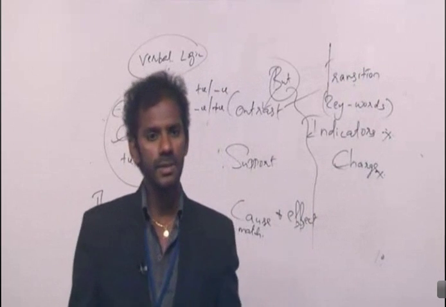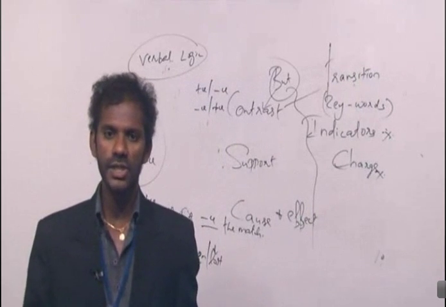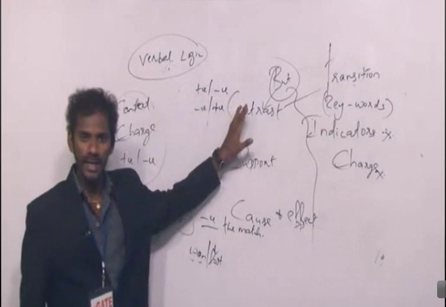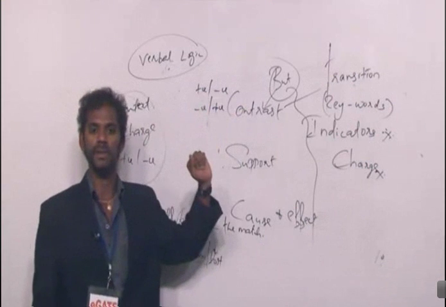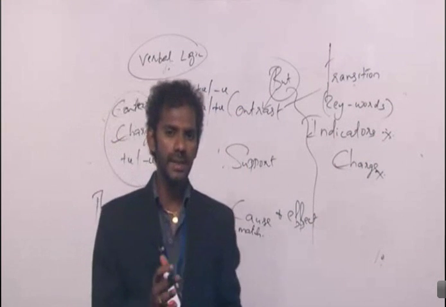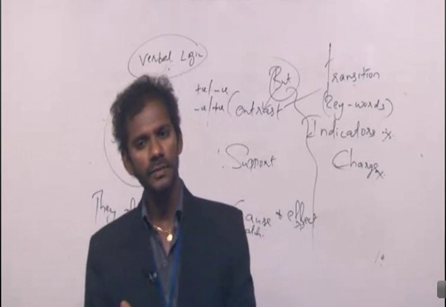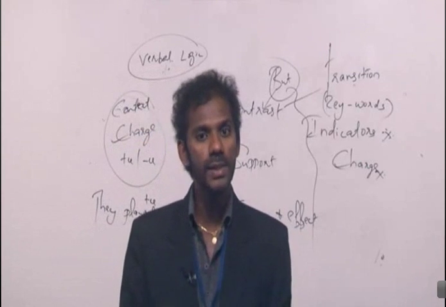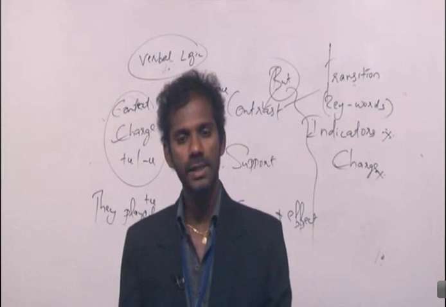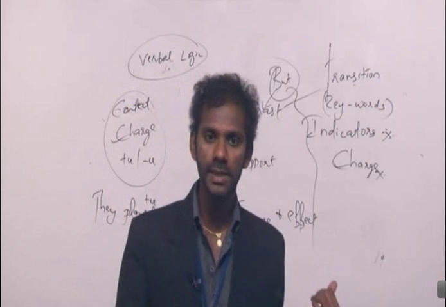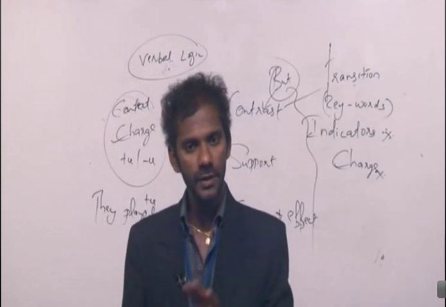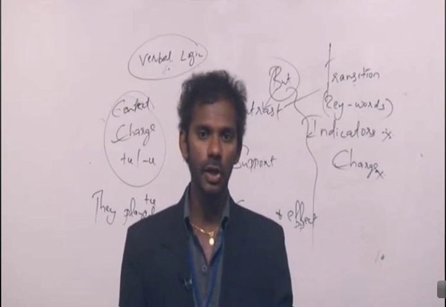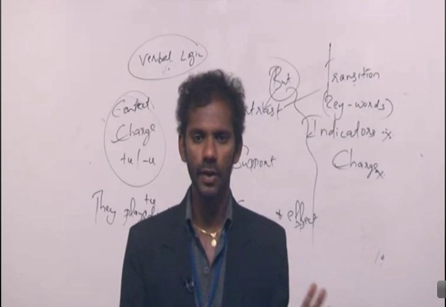What do you mean by transition? A change or a shift from one to the other. From positive to negative or from negative to positive. Right? Now when you start reading a sentence, the first part of the sentence may seem to be positive. But you can never come to the conclusion that the whole sentence is positive, because towards the middle, there may be a contrast indicator. That means what comes after the contrast indicator must be negative. Clear? That's about the first one, contrast. Positive, negative, or negative, positive.